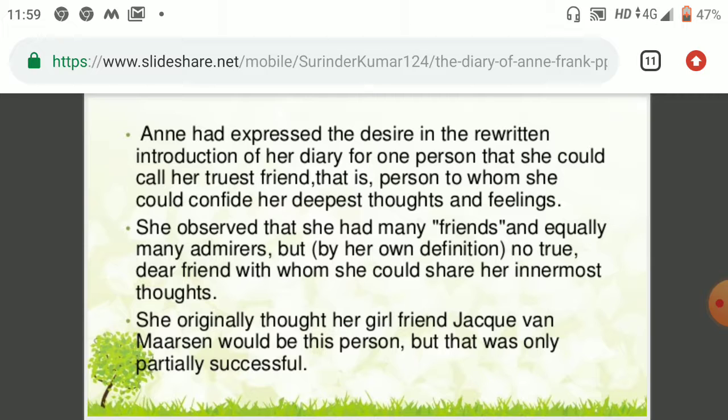The next point says that Anne expressed the desire, in the rewritten introduction of her diary, for one person that she would call her trusted friend, a person to whom she would confide her deepest thoughts and feelings. She observed that she had many friends and equally many admirers, but by her own definition, not true, dear friends with whom she could share her innermost thoughts. She originally thought her girlfriend Jacque van Maarsen would be this person, but that was only partially successful.